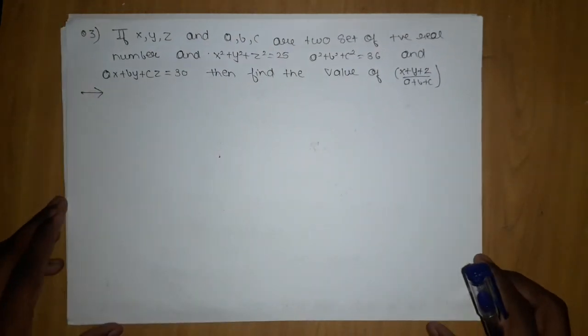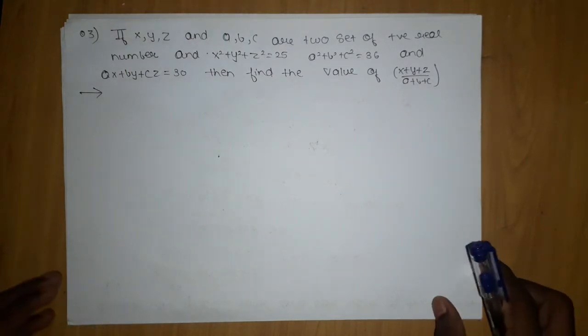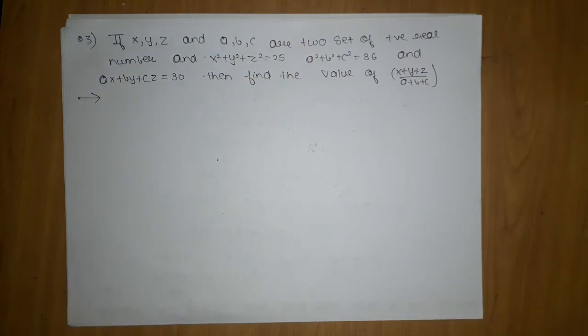So now let's move on to the next question, which is this question, and this question is of real importance, and you should understand it with full mind. The question says, if x, y, z and a, b, c are two sets of positive real numbers, and x square plus y square plus z square is equal to 25, and a square plus b square plus c square is equal to 36, and ax plus by plus cz is equal to 30, then find the value of x plus y plus z upon a plus b plus c.